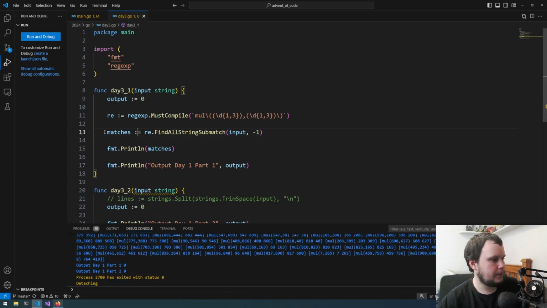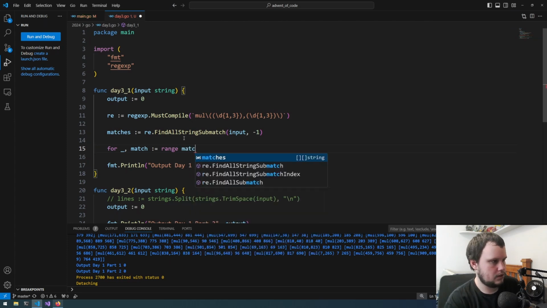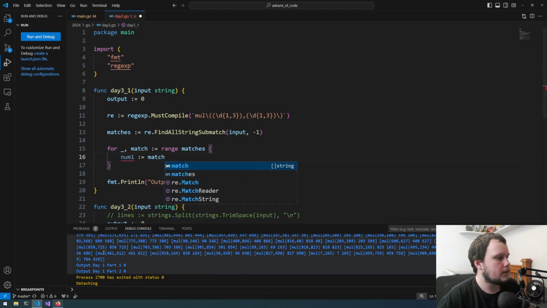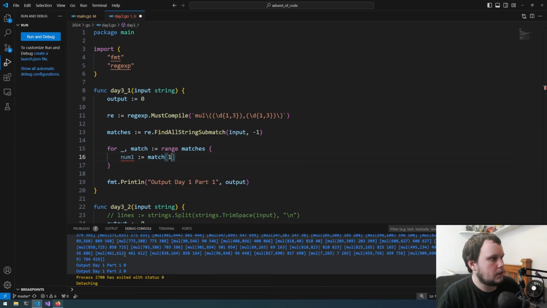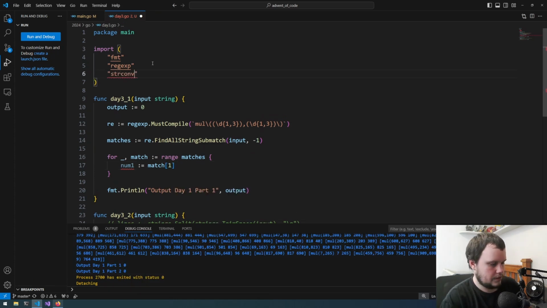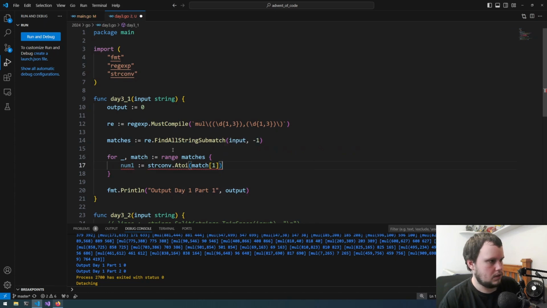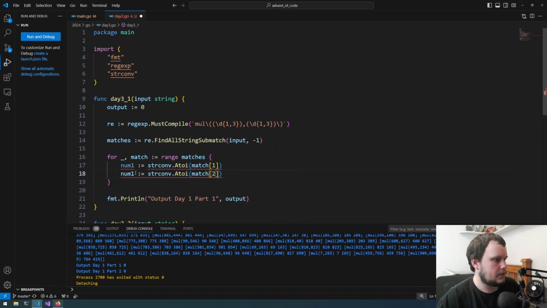Okay, so we've got all of our matches. Let's iterate over the match. This would be range matches, and we'll do num1 is equal to match, and it returns a list, but the first one is the whole string of matches, and then it's the numbers. So that'll be match 1. Oh yeah, we need to string convert. So string convert to match 1, and then we do the exact same thing with match 2.